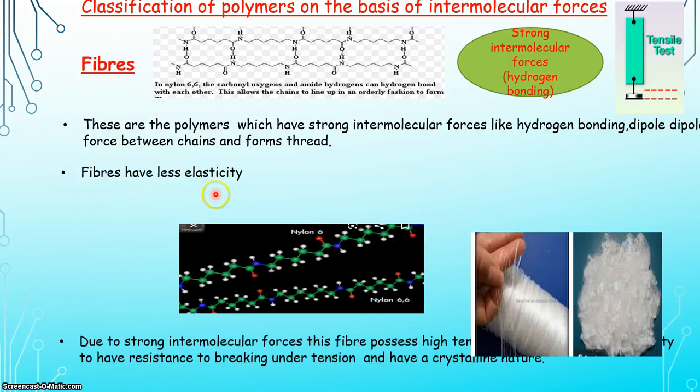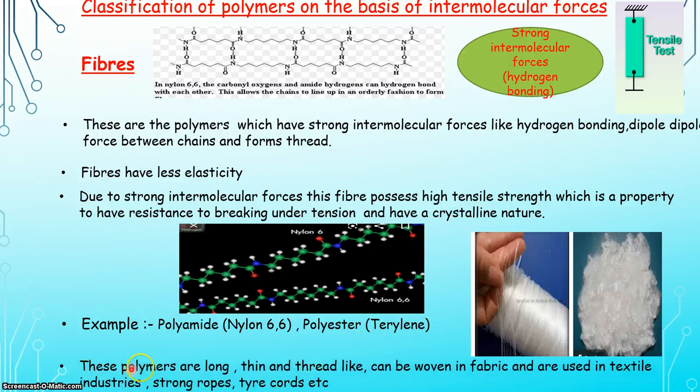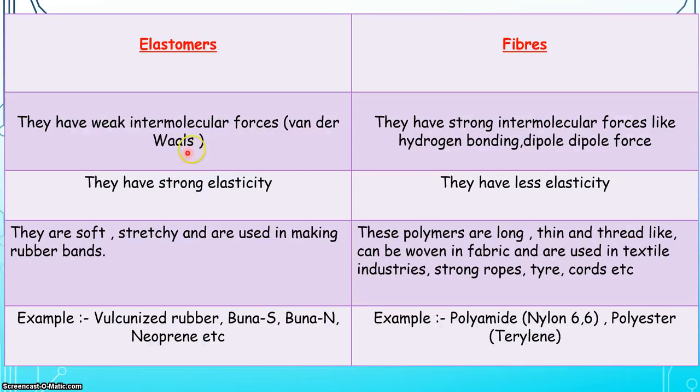Fibers have less elasticity. Due to the strong intermolecular forces, these fibers possess high tensile strength, which is the property to have resistance to breaking under tension, and have a crystalline nature. Examples of fibers are polyamide, that is nylon 66, and polyester, that is terylene. These fibers are long, thin and thread-like, can be woven into fabric and are used in textile industries, strong ropes, tire cords, etc.